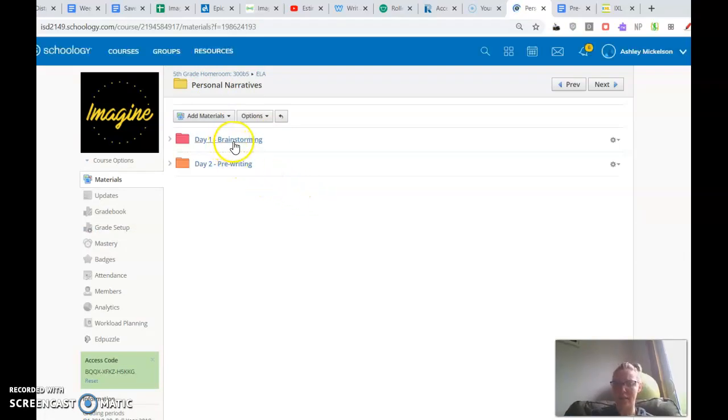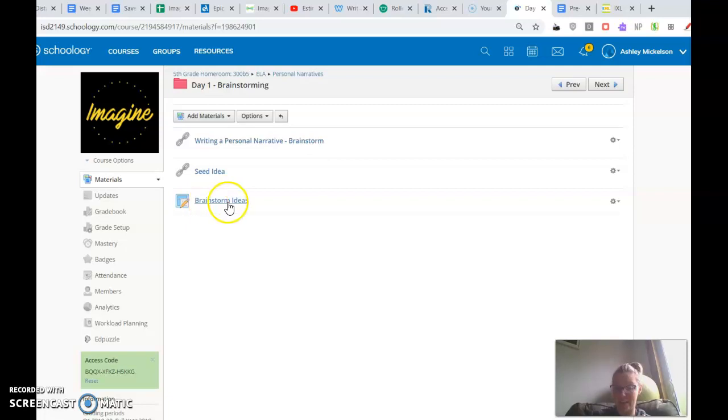Some of us struggled on day 1, the brainstorming. Again, your activity is in this folder, where we wanted you to keep it, and the Google Doc was right here. So you click on here, and this is where you list your 5 options for writing your story. And you're going to put that right in there.